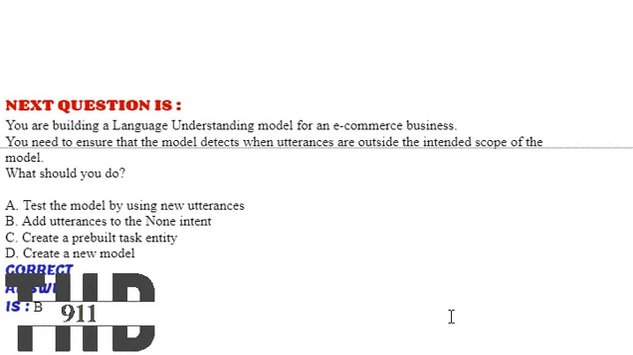Our next question is, you are building a language understanding model for an e-commerce business. You need to ensure that the model detects when utterances are outside the intended scope of the model. What should you do? Option A, test the model by using new utterances. Option B, add utterances to a none intent. Option C, create a prebuilt task entity. Option D, create a new model. The correct answer is option B.